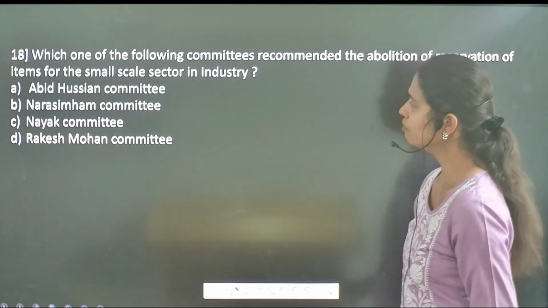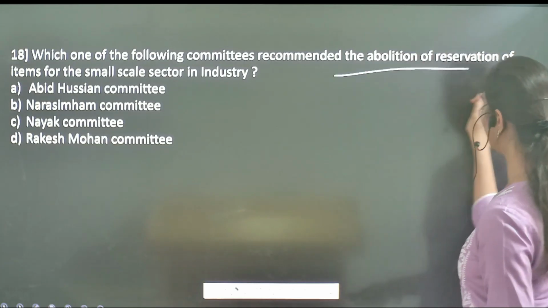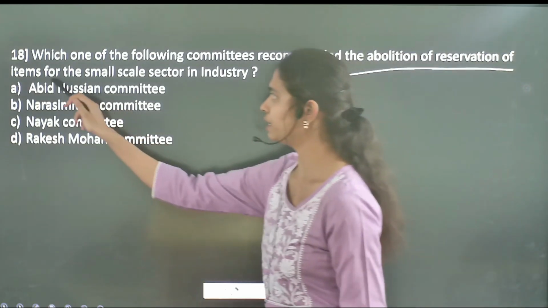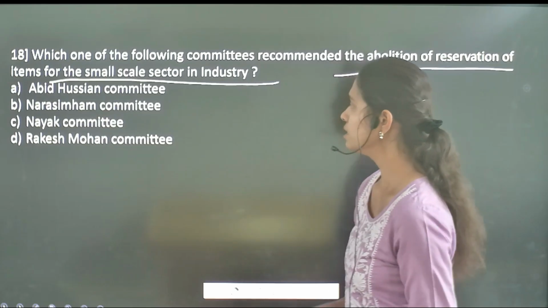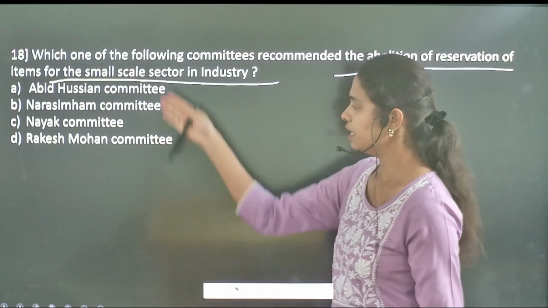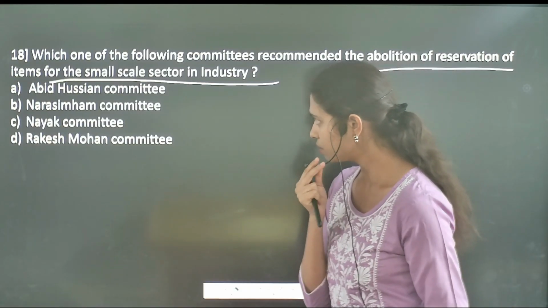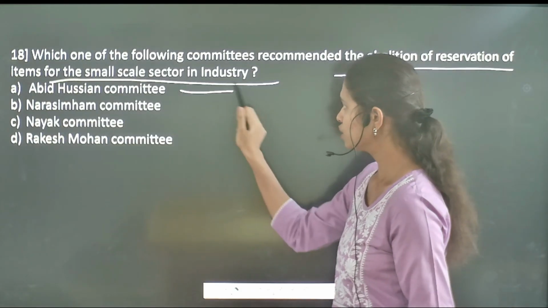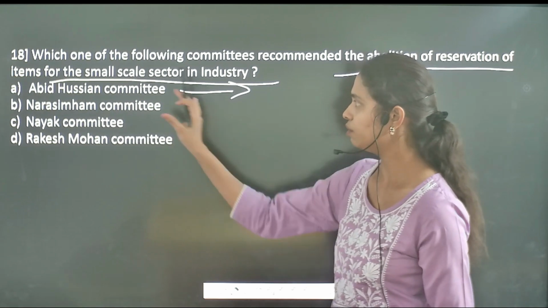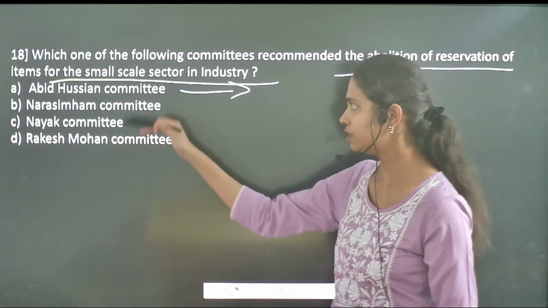Which of the following committees recommended the abolition of reservation of items for small scale sector in industry. It has given different committees where you have to spot and also determine what is the main aim of these different committees.